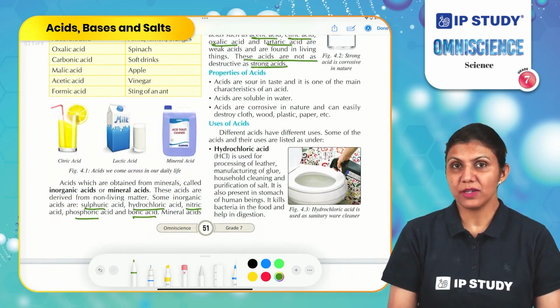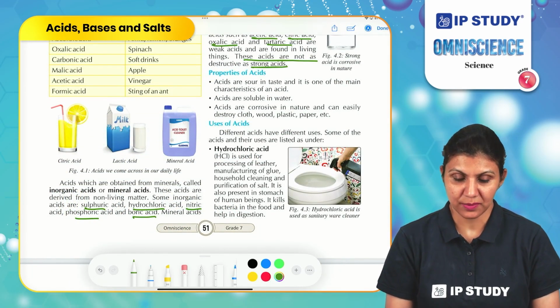What are the different properties of acids? How do we differentiate them from other substances?